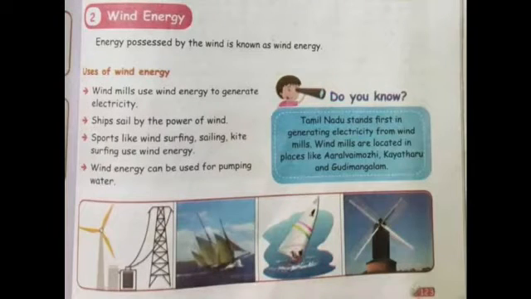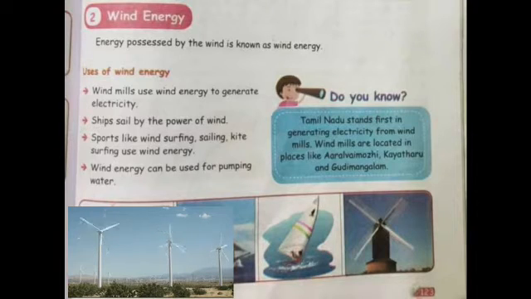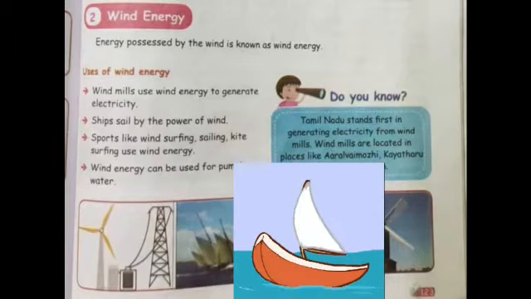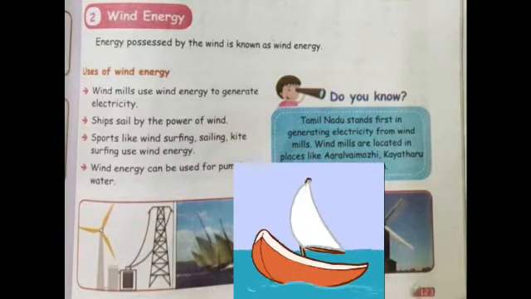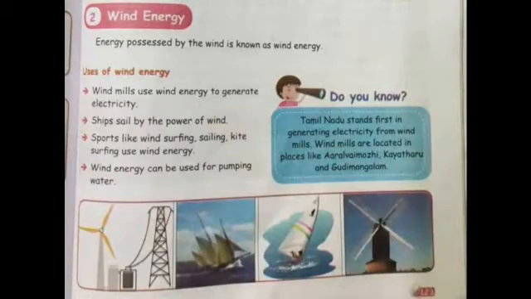The uses of wind energy are: windmills use wind energy to generate electricity. Second, ships also sail by the wind energy. Third, sports like windsurfing, sailing, and kite surfing use wind energy. Fourth, wind energy can be used for pumping water. Children, our state Tamil Nadu stands first in generating electricity from windmills. Now I will show you how water is pumped through wind energy.